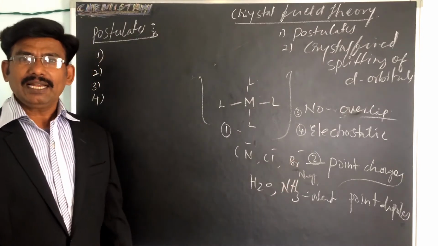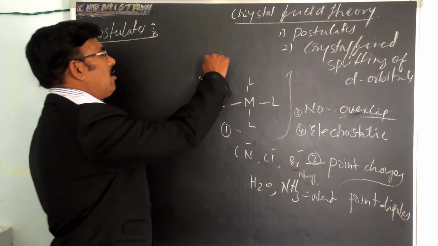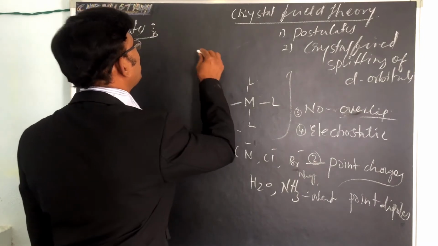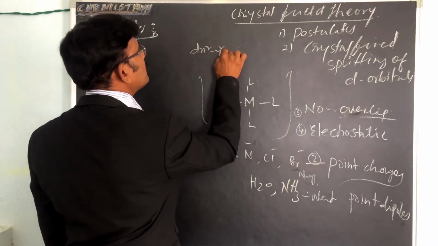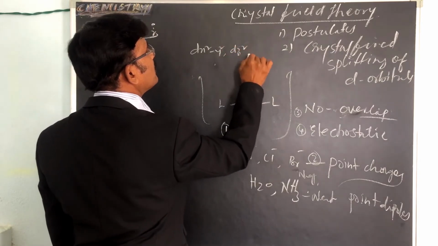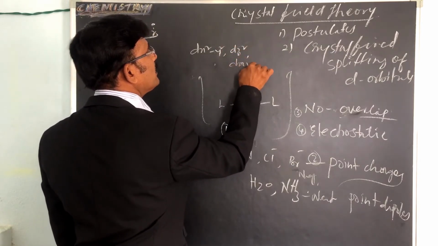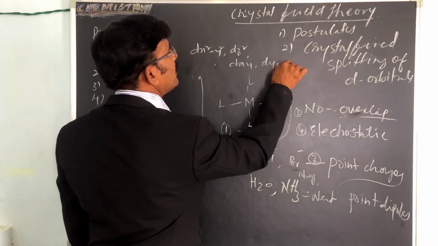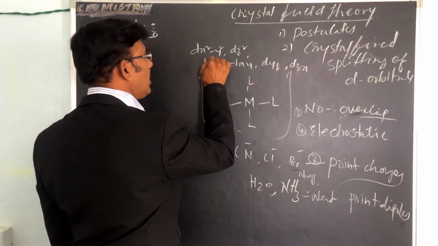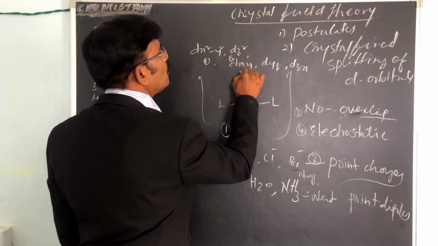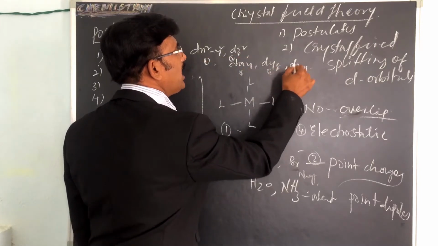All the d orbitals, you know the d orbitals: dx square minus y square, dz square, dxy, dyz and dzx. Total 1, 2, 3, 4 and 5 d orbitals are there.